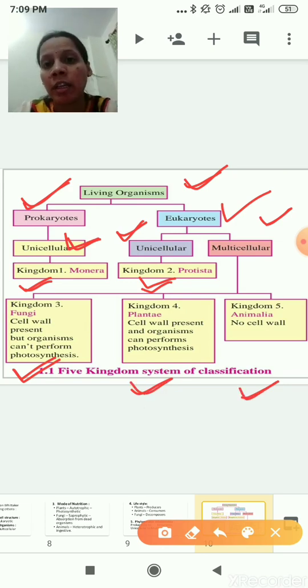Down here it is also written: kingdom 3 fungi, cell wall present, but organisms can't perform photosynthesis. That you know very well. Fungi depend on dead and decaying matter, so they are not performing photosynthesis and not making their own food. Kingdom 4 plantae, cell wall present, and organisms can perform photosynthesis; they make their own food. And kingdom 5 animalia, no cell wall present. I hope you understood all the 5 kingdom system of classification.